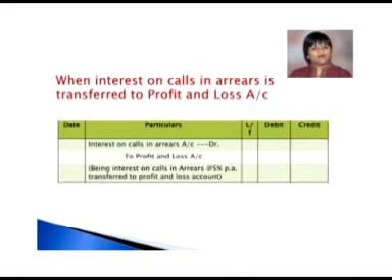Now, what will happen when interest on calls in arrear is transferred to profit and loss account? Our journal entry will be interest on calls in arrear account debited to profit and loss account. So the interest which we were crediting earlier, we will debit in order to transfer it to P&L. So here the narration will be: being interest on calls in arrear at the rate of dash percentage transferred to profit and loss account.